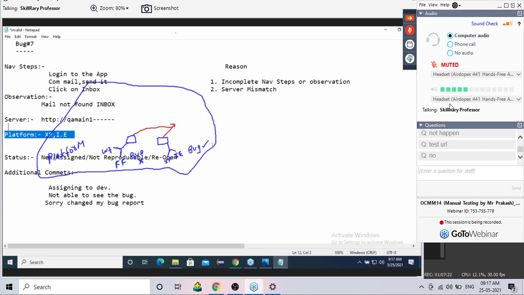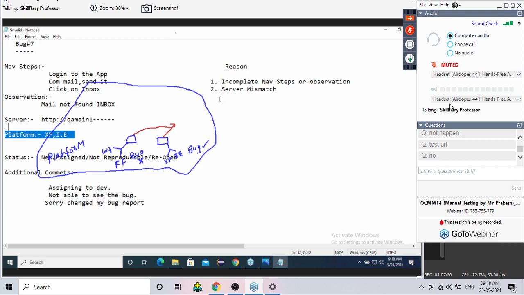Let me see in some other system. There is no rule that he should use the same URL, same platform, same observation. But boss, I have done my job. After that, it's your wish. If you follow the same platform, same server, it's good. If you don't, tomorrow if you're not able to reproduce, once again you have to do it in some other system. Are you understanding?